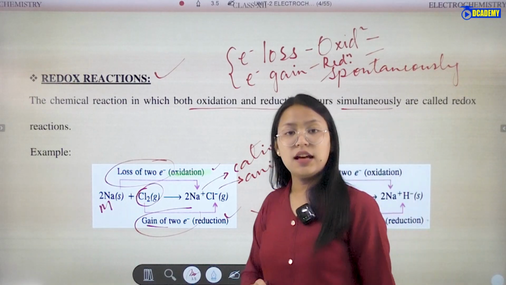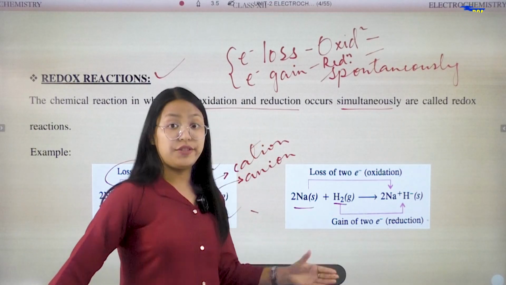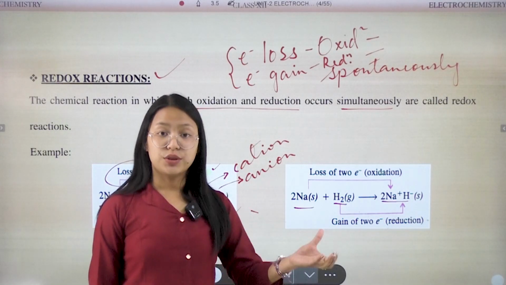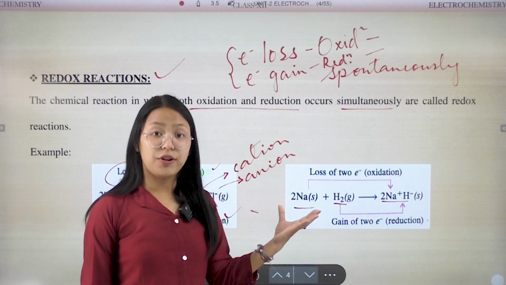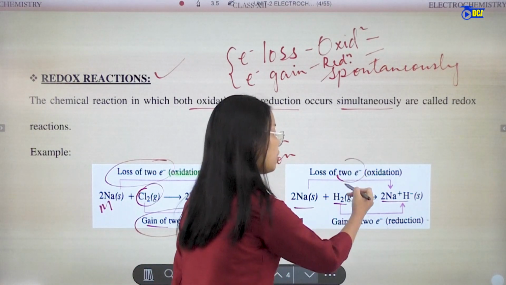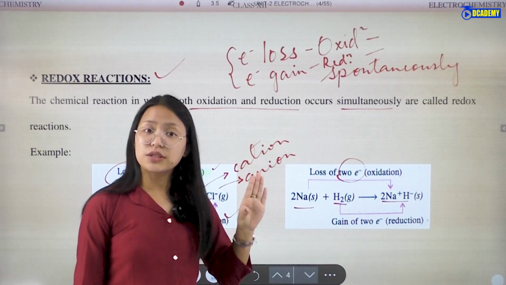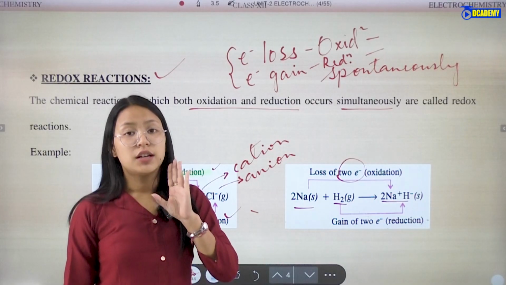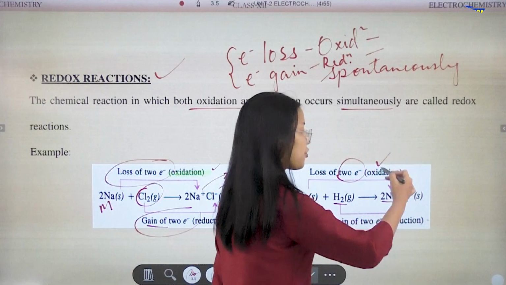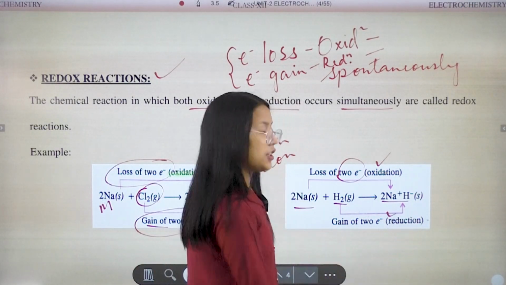Then let's see this one: sodium and hydrogen react to form sodium hydride. When sodium hydride forms, sodium loses electrons. So, according to the electronic concept of oxidation and reduction, loss of electron means oxidation and gain of electron means reduction.